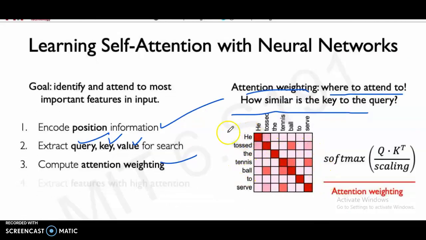He tossed the tennis ball to serve. Then softmax with scaling: Q dot K transpose gives the attention weighting.